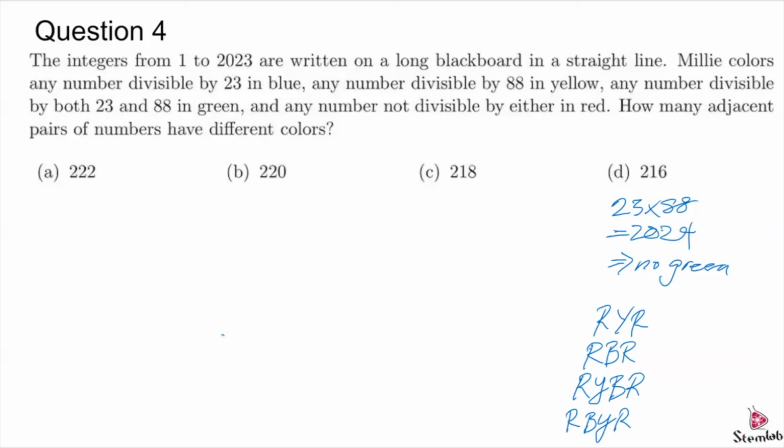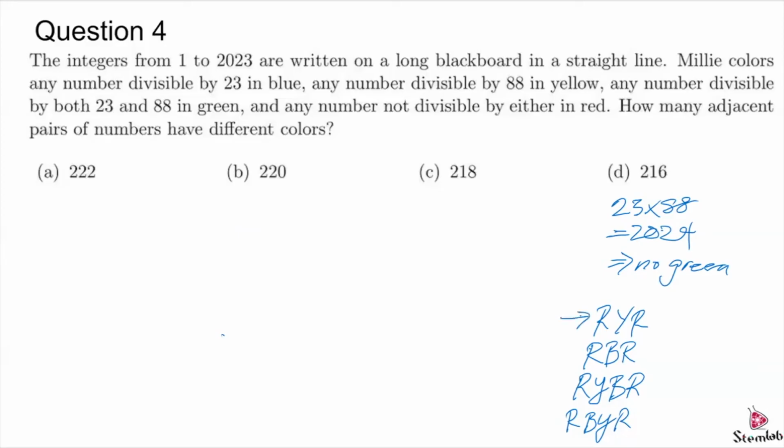Okay, so RYR occurs when the multiples of 23 and 88 are not one off from each other, and the multiples of 88 are basically between non-multiples of 23 and 88. Okay, and then our red, blue, red is when the multiples of 23 in this case are not one off from a multiple of 88. So we can sort of try to find each one of these first, right?